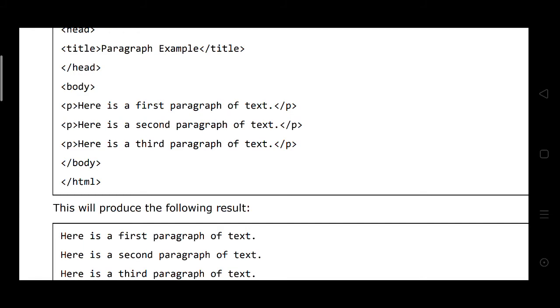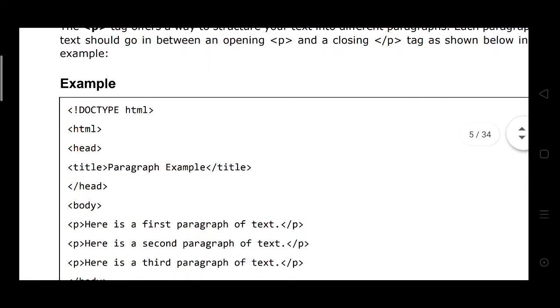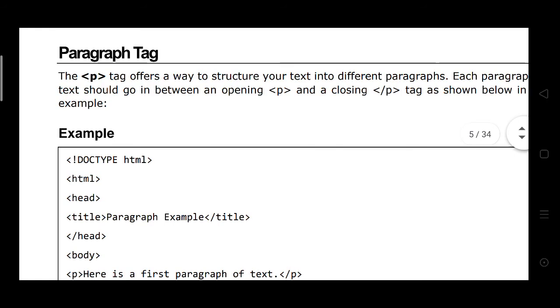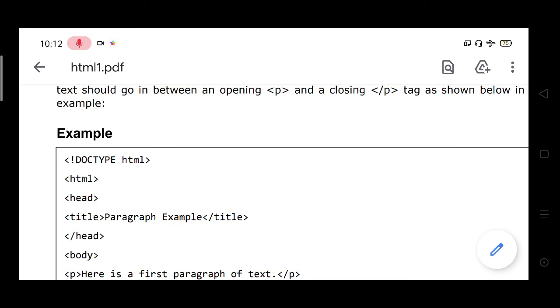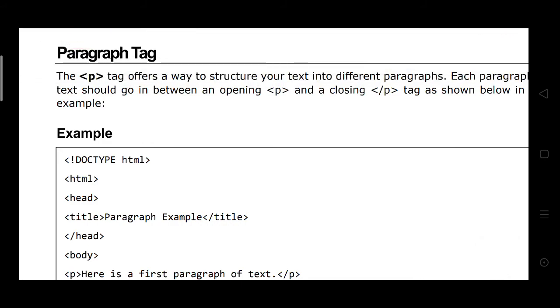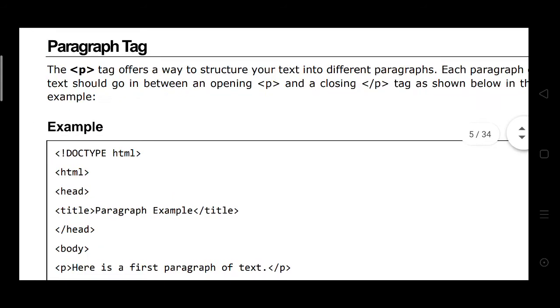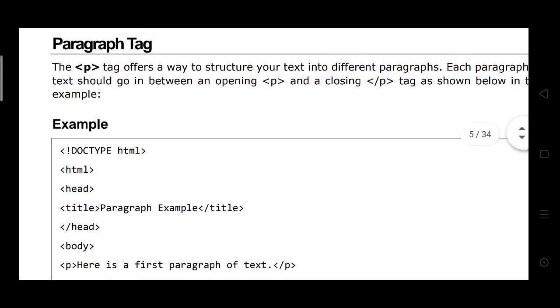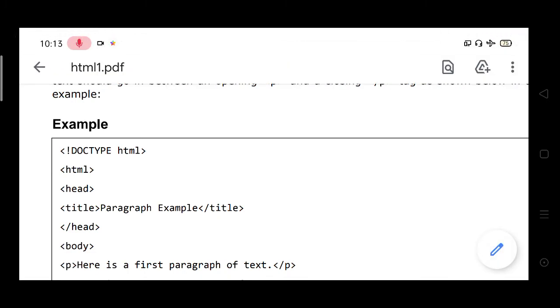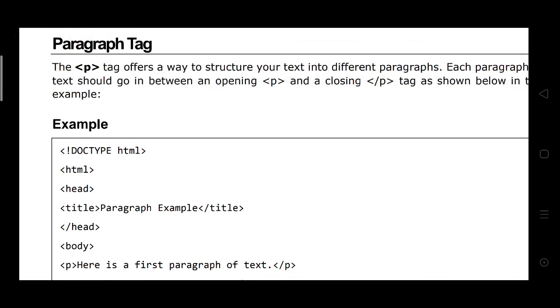This is the P, that is the paragraph tag, a way to structure your text into different paragraphs. It divides the different structures of the different paragraphs. Each paragraph of a text should be between the opening P and closing P. This is the paragraph tag.